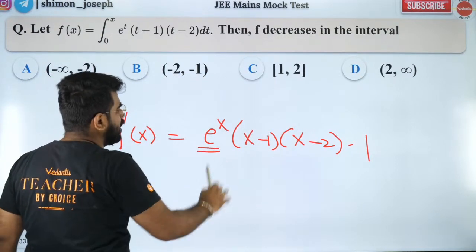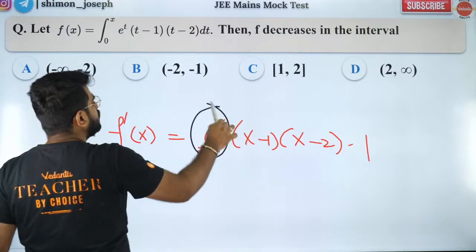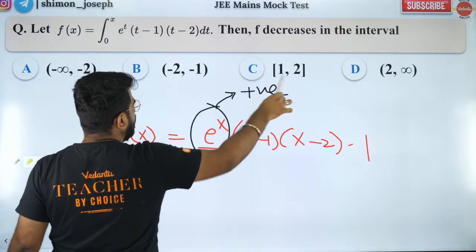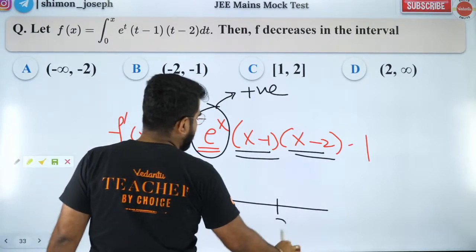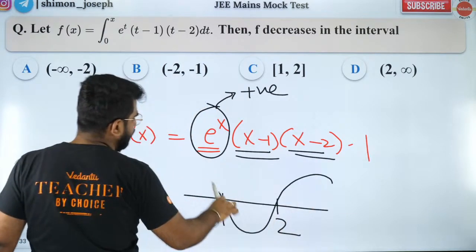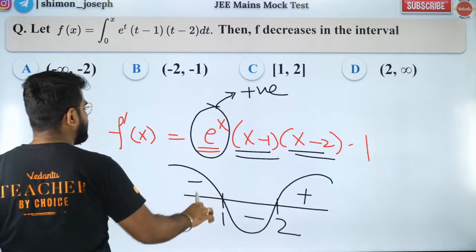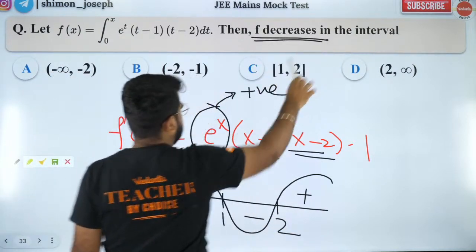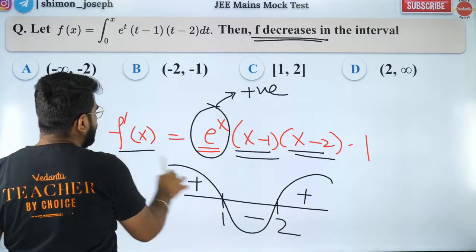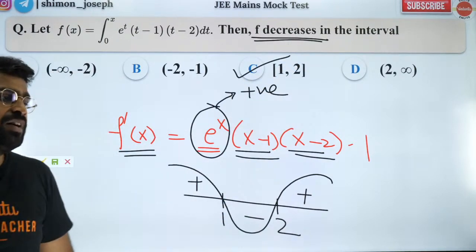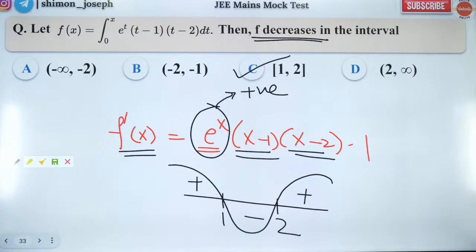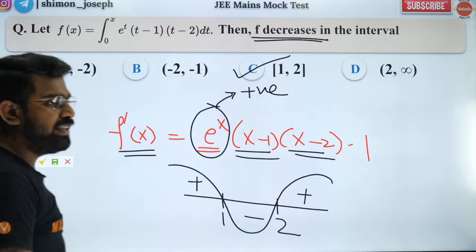Now e power x is always positive, so don't worry about it. So these two I have to map. So draw a wavy curve. You have 1, you have 2. The wavy curve will look like this. It will be plus, minus and plus. They are asking where it decreases. Decreases means the derivative should be negative. So between 1 and 2 it is negative. That's why C is the answer.